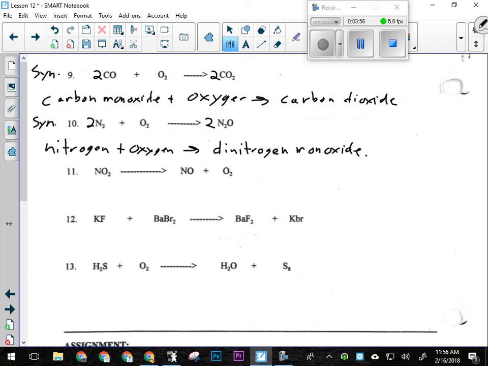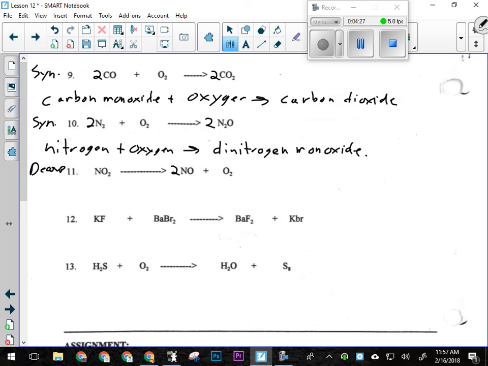Okay. And then for number 11, what kind of reaction is 11? Decomposition. And I've got 1 compound breaking down into 2 parts. I know it's not 2 elements, but it's still breaking down into 2 parts. All right. On this side, the reactant side, I've got 2 oxygens and 1 nitrogen. On this side, I've got 3 oxygens, so that's not going to work. I'm going to try putting a 2 here in order to even out the odd parts of this.